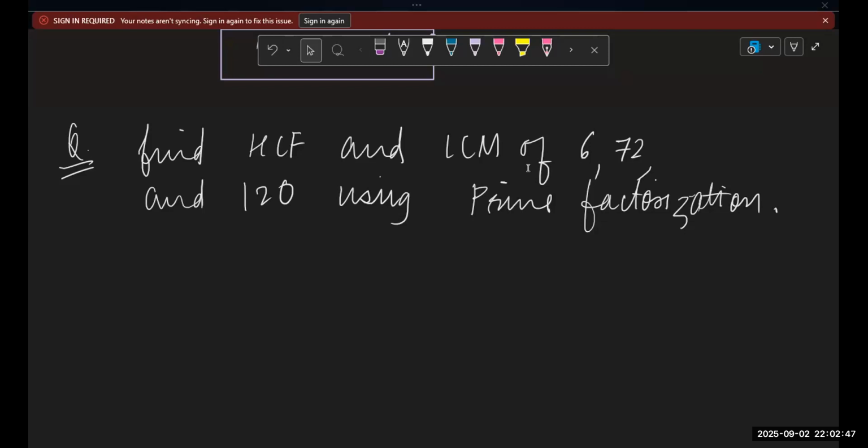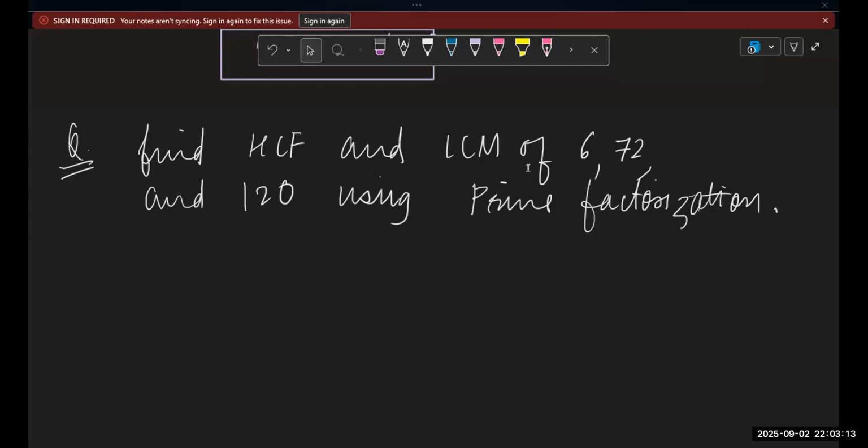Okay, children, let's discuss. Does somebody want to tell me the answer? The LCM is 360 and the HCF is 6. Okay.